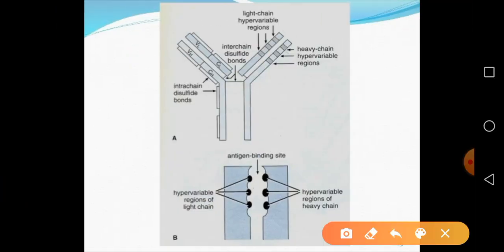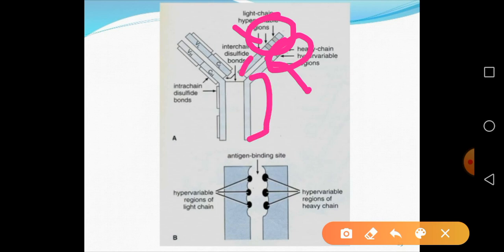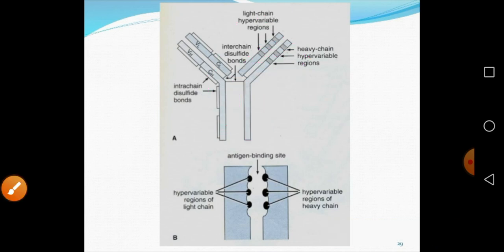You can see here, this is the structure of antibody again. Now this is easy to understand. This one is the light chain and this one is the heavy chain. Light chain, again this is the variable region of the light chain, this is the constant region, and then a variable region of the heavy chain, and this is the constant region of the antibody.